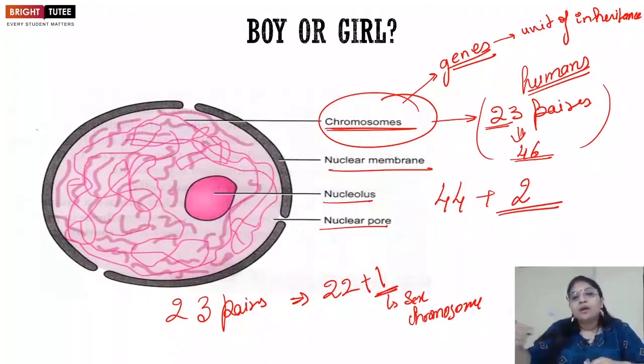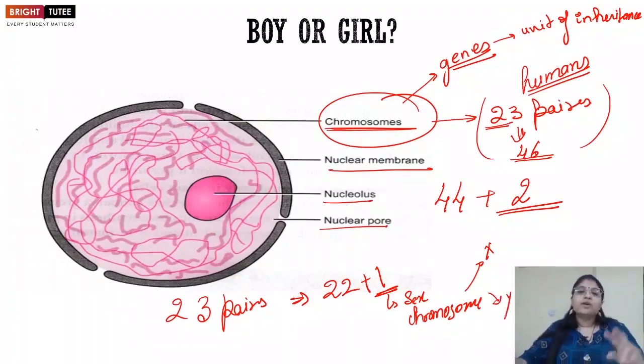sex of the child. Now, these sex chromosomes are further of two types. One is X and the other is the Y chromosome. So there are two types of sex chromosome, X and Y. Now once we've understood the number of chromosomes present in the nucleus, let's understand how these types of chromosomes are distributed.